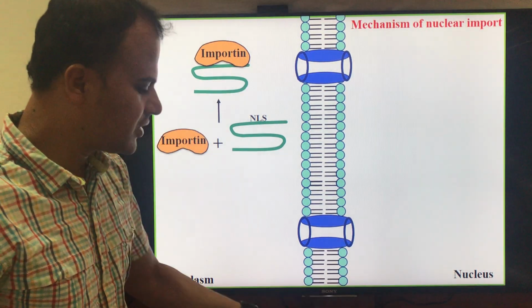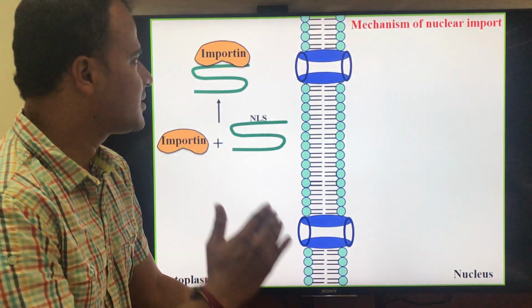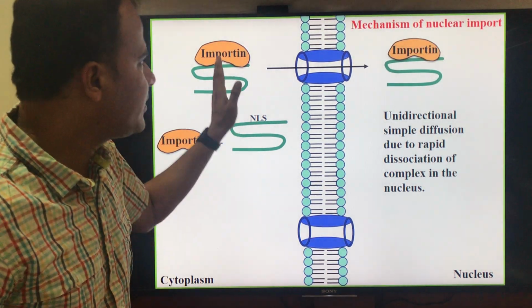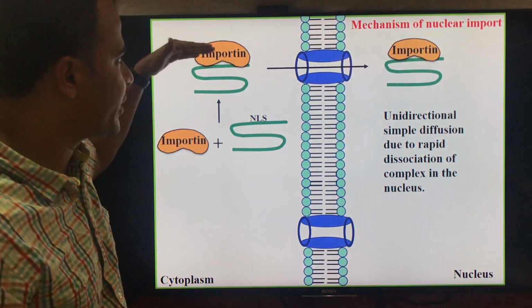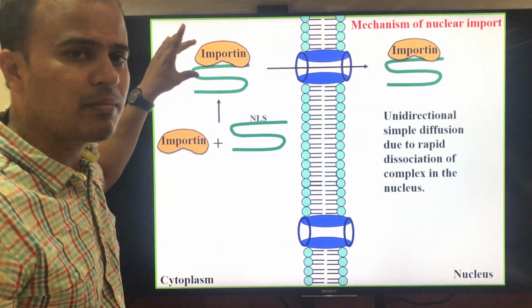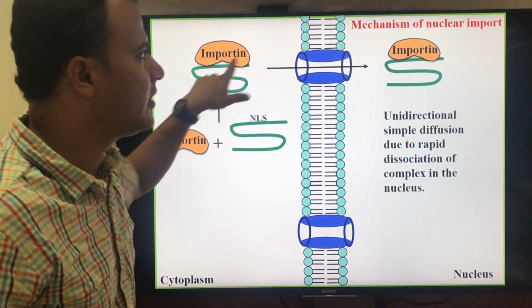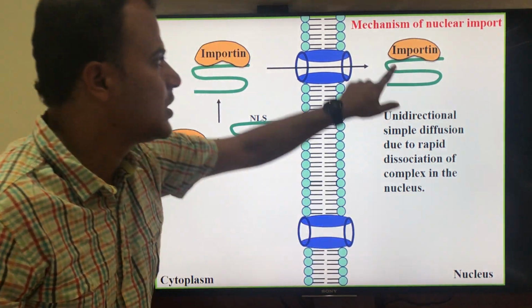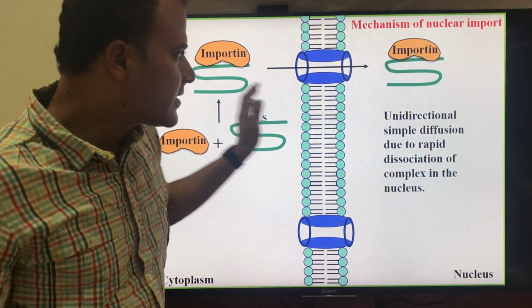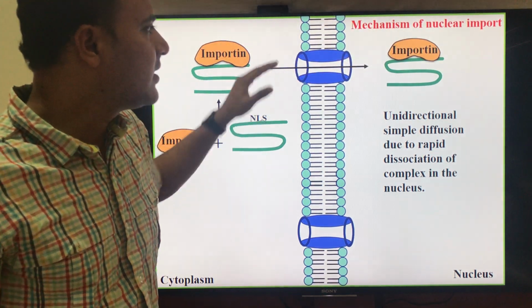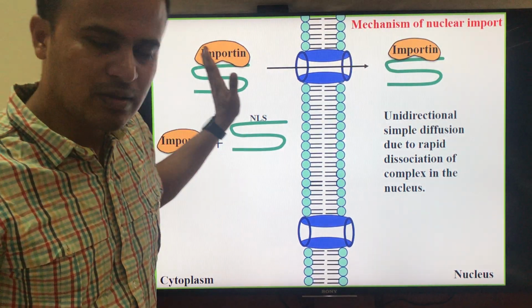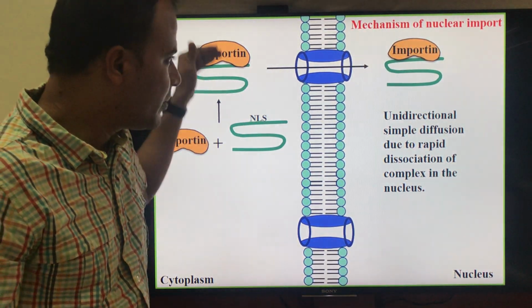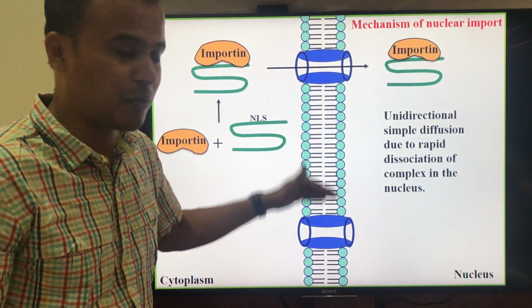Importin interacts with the FG nucleoporin, which results in the transportation of the importin-bound protein or cargo into the nucleus. Now the complex has reached the nucleus. So it is mediated by importin as well as FG nucleoporins.